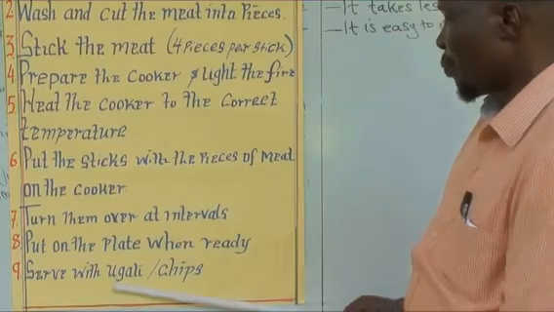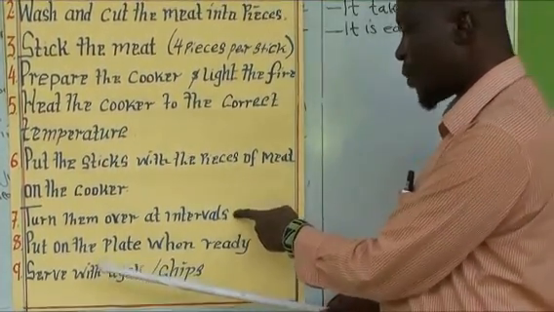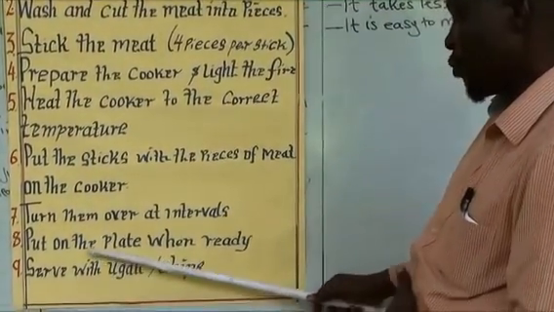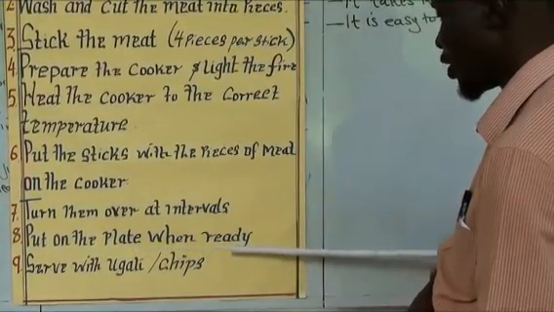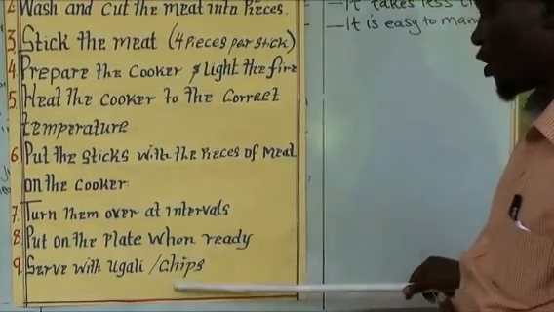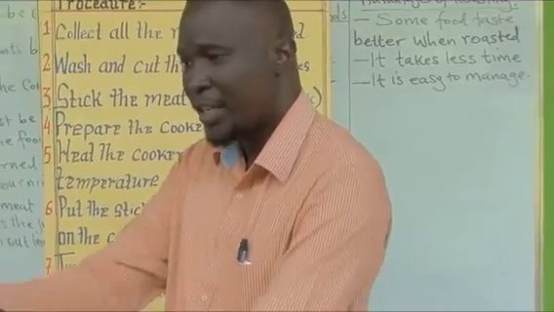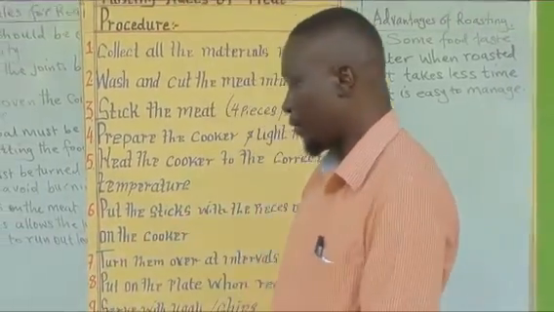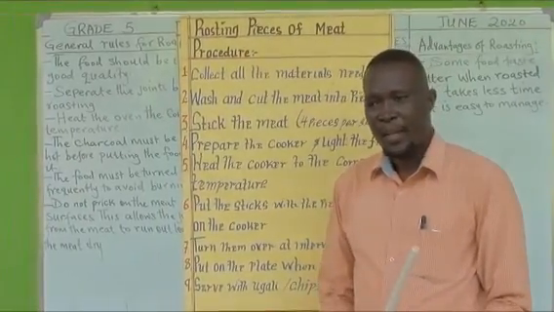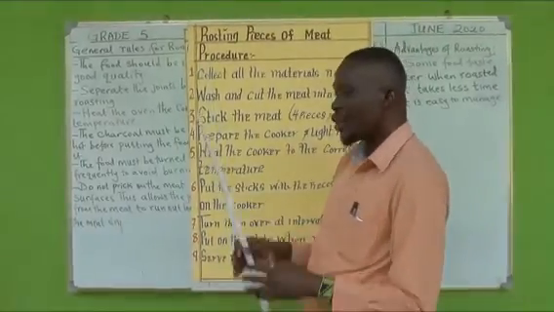Then, put your plate ready. So, after turning them at different intervals, if the food is ready, put it on the plate, ready to serve. And you can serve these with ugali or chips. You can also add some tomatoes, right? You cut. So this enhances the taste, and it's very nice. So boys and girls, that is roasting food.